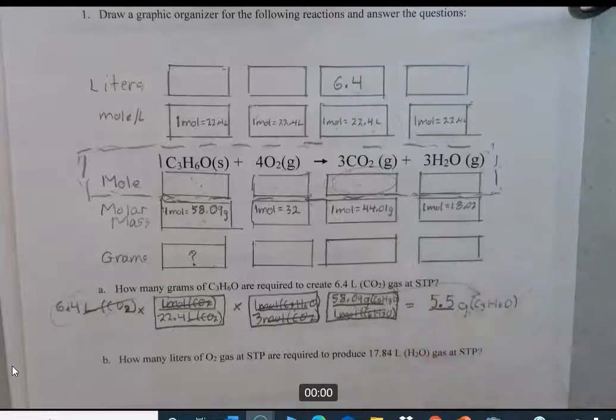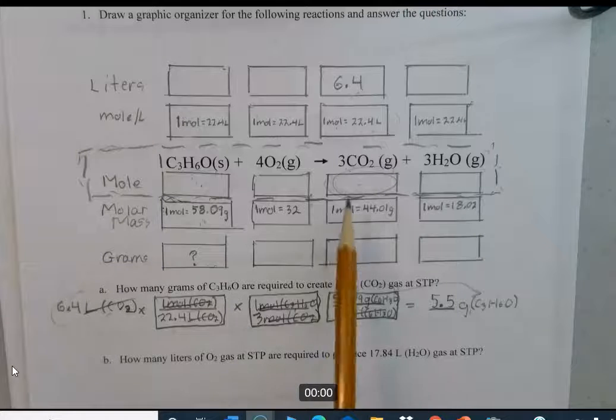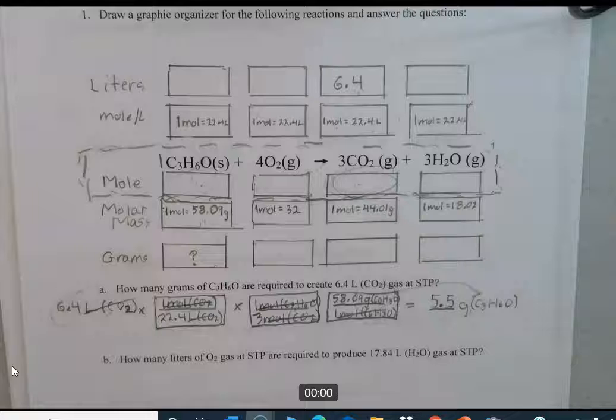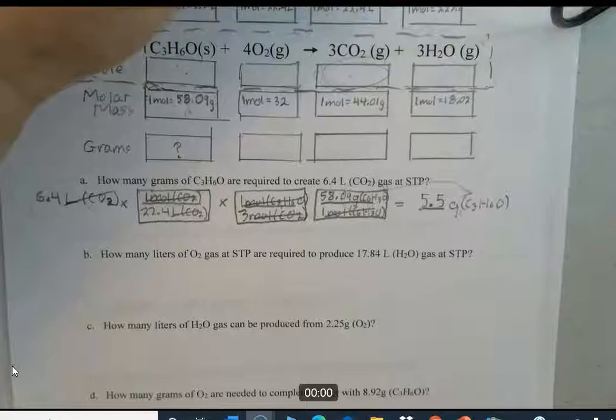I won't mark you wrong if you put too many significant figures there. That's okay. All right, that's how we do that. You see, one thing I'm not doing anymore, I'm not writing out all the possible ratios and everything. I'm thinking that you can look at these now, see what your two possible ratios are, and then choose the right one. So we're going to compact that a little bit from what we've done in the past.